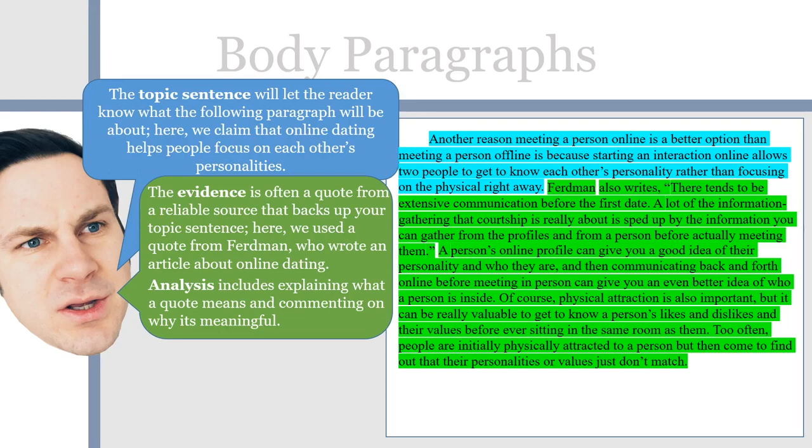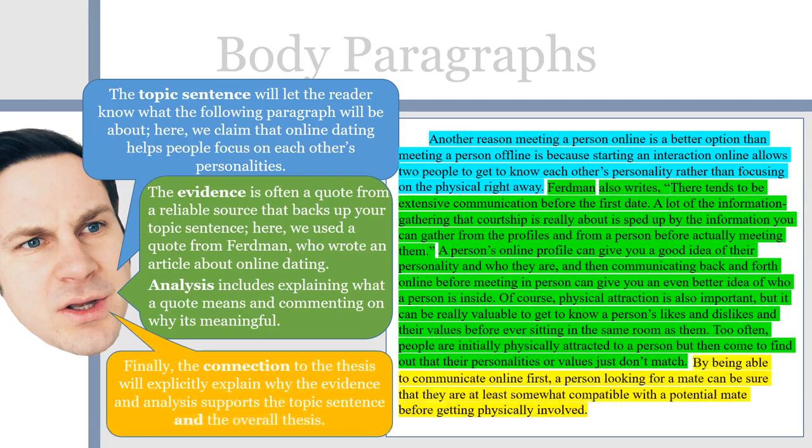values just don't match. And at the end of each body paragraph, you'll have a connection back to your thesis. This connection will explicitly explain why the evidence and analysis supports the topic sentence of this paragraph and also the overall thesis of the essay. By being able to communicate online first, a person looking for a mate can be sure that they are at least somewhat compatible with a potential mate before getting physically involved.